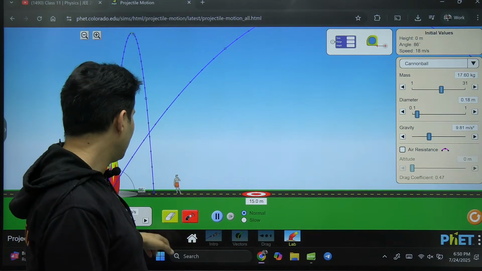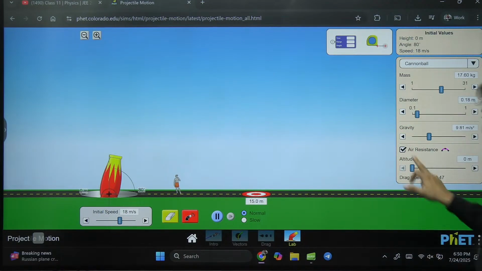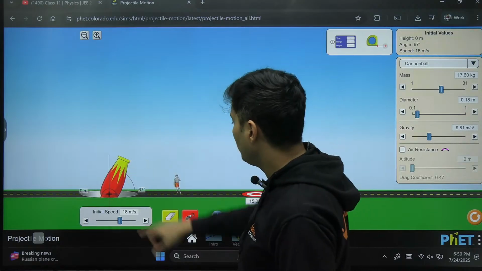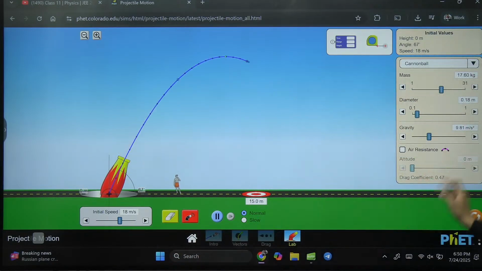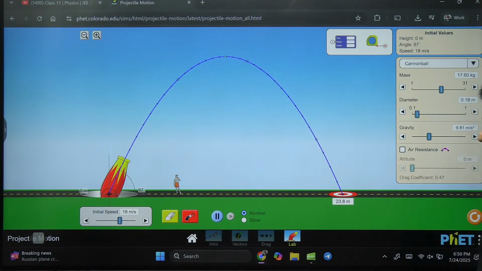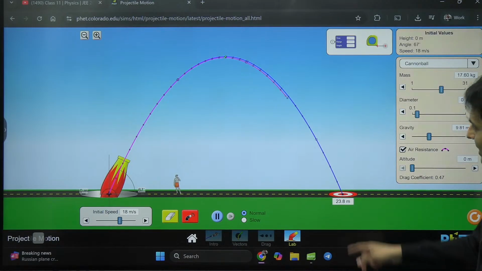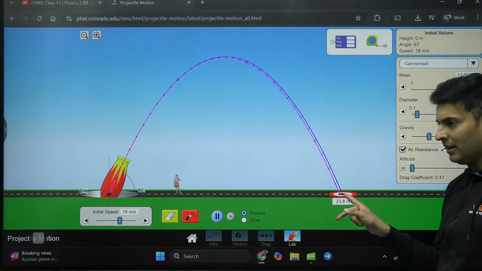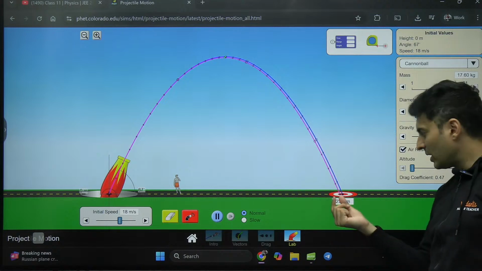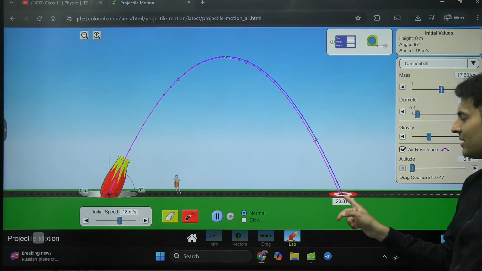As you can see in all these things, we have essentially ignored air resistance, and you can see what happens if air resistance is there. For example, I throw it like this. This is without any air resistance and it is landing at a distance of 23.8 meters. If I put air resistance on, you can see there is a small difference. The pink line is slightly closer because the air drag has sucked out some energy, some speed. So the distances are not the same.